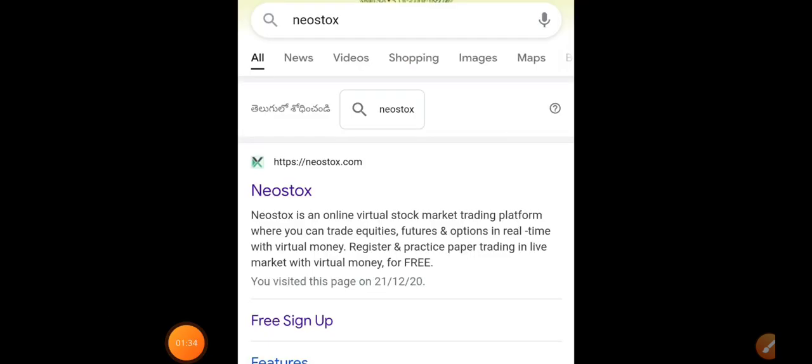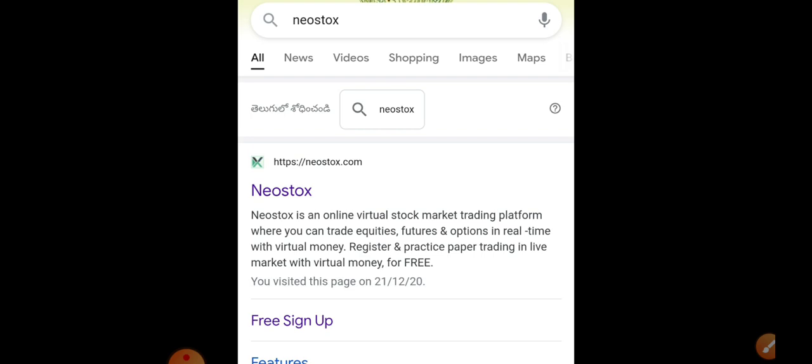Okay, so the platform that I was talking about for paper trading is NeoStocks. How to register, how to sign up, how to trade, how to top up basically. All these things I'll discuss. Top up means how much funds you want to add into this dummy account. How to do it and all, I'll discuss. So don't skip in between. I'm already telling you to watch the video completely. That time only you will understand each and every point very clearly.